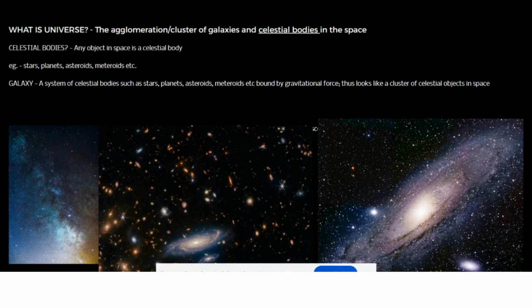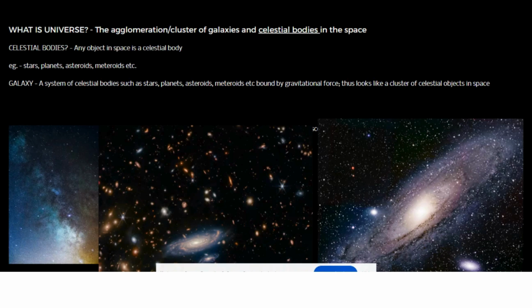Its gravitational pull is very complex but still very easy to grasp. This is just a force that is keeping the stars, planets, asteroids, meteoroids, everything together. That one single conglomeration is called the galaxy. And when millions of galaxies are combined, it forms a universe.